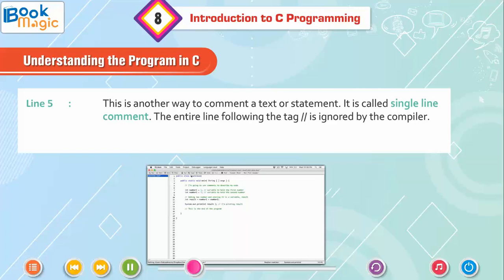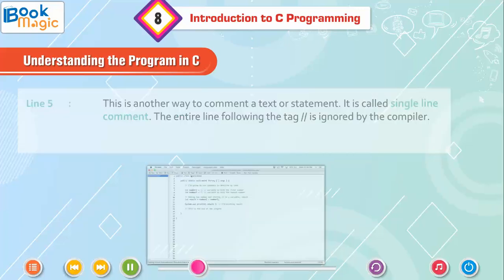Line 5. This is another way to comment a text or statement. It is called a single line comment. The entire line following the tag // is ignored by the compiler.